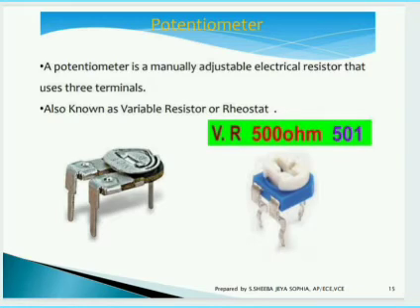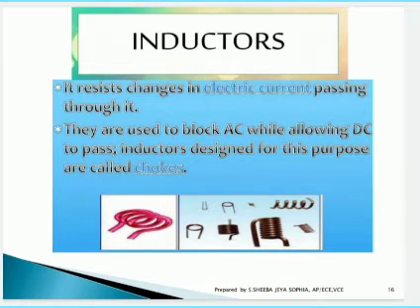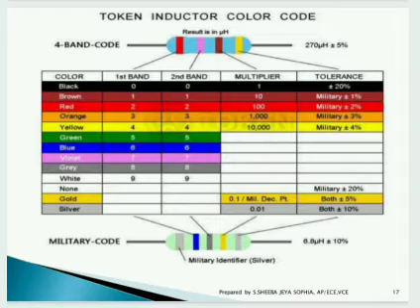Moving to the next, inductors. Inductor is nothing but a component that resists changes in electric current passing through it. It is also a storage device, but it stores the current in the form of magnetic storage. After that particular duration of passing, it again reproduces the stored values. So this is the purpose of inductors. These are the inductor color codes. There are also many types of inductors available. According to the application we need, we can modify the inductors.